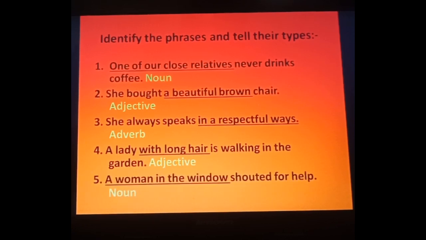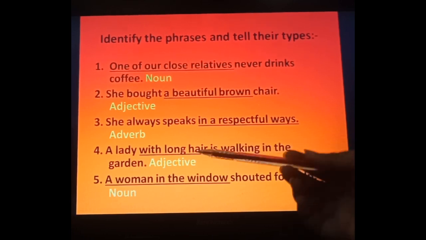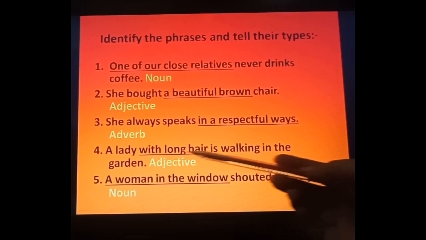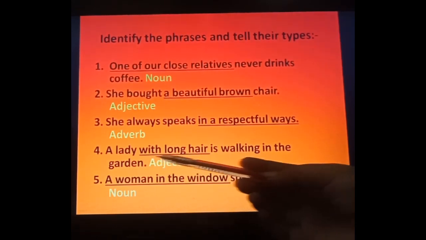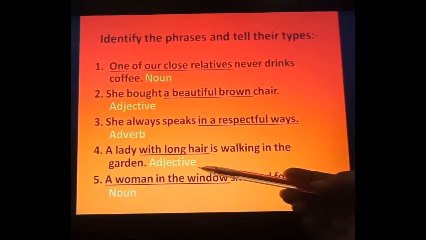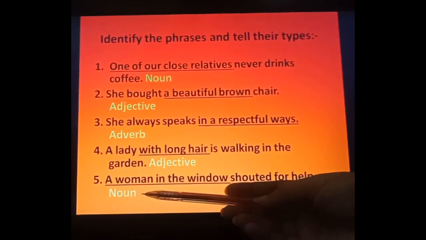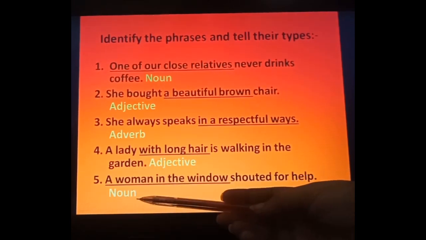Now the last sentence, a woman in the window shouted for help. Now see, this sentence I have given you just for clearing your doubts. Here I have written a lady with long hair, but underlined only with long hair. So if only the quality is given, then you will write adjective phrase. But with the quality, if the noun is also given, then you have to underline it and write noun phrase.